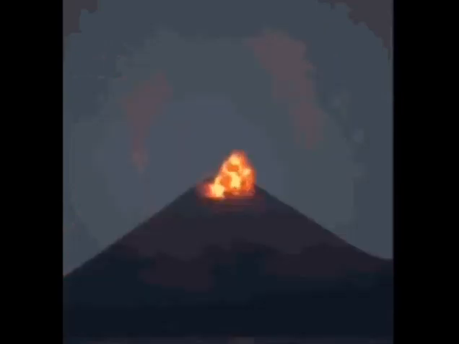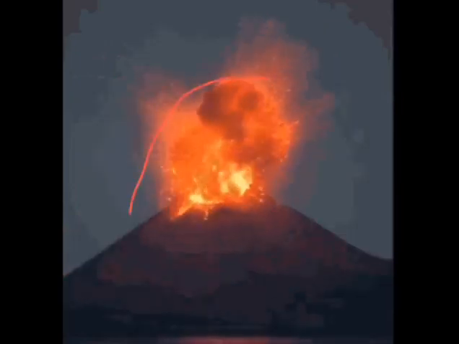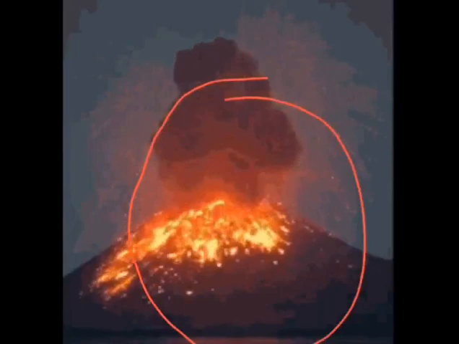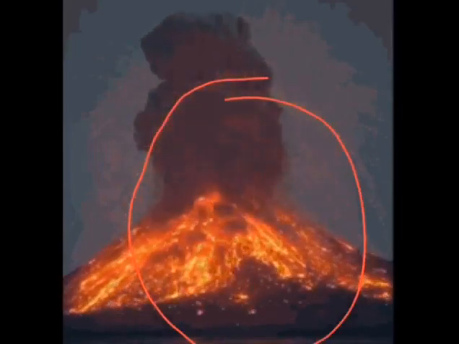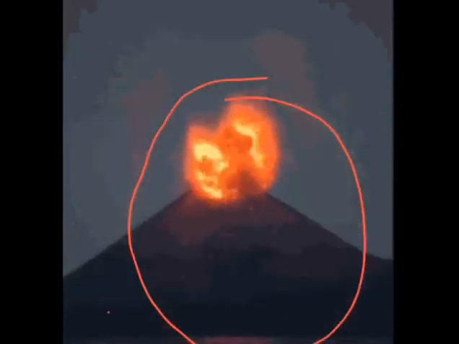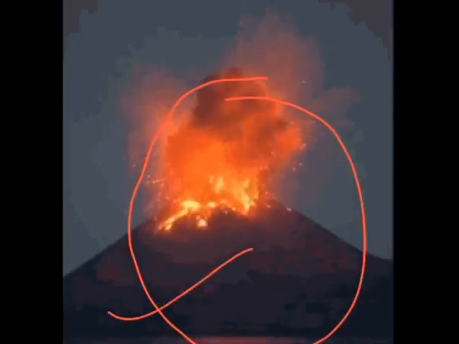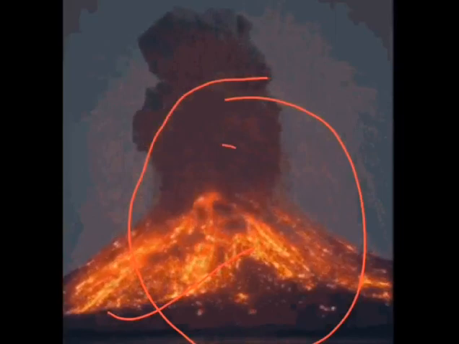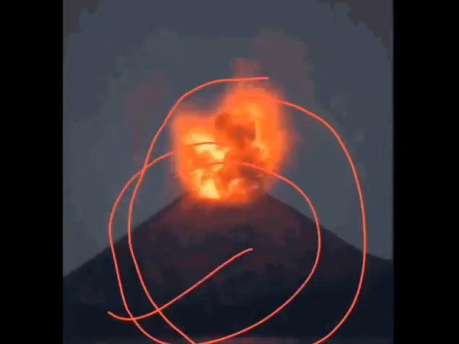Before starting this chapter, just see the screen and tell me which natural calamity this is. Yes, this is a volcanic eruption. Due to this volcanic eruption, the lava comes out on the earth's surface.